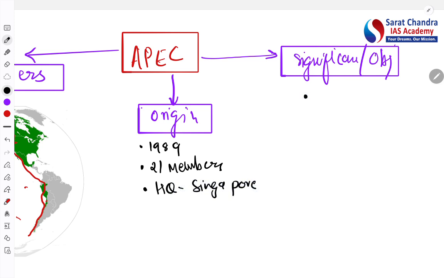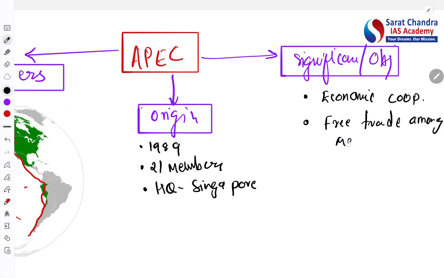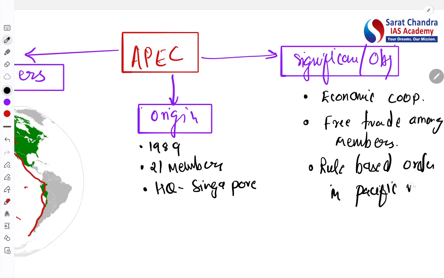See, the objective is economic cooperation, mostly to facilitate free trade among members and to achieve a rule-based order in the Pacific region. Okay, so these are the objectives.